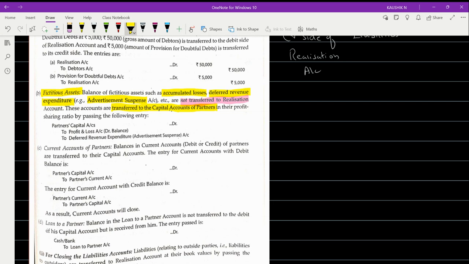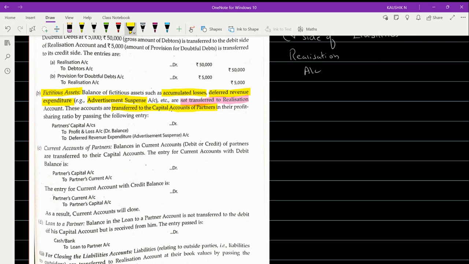Okay, fine. So this is the concept, as I said, the fictitious assets such as advertisement suspense or accumulated losses should not be taken up to your realization account. It should be taken only to the partners' capital account. And that's what they mentioned here in the journal entry. It will be taken to the partners' debit side because loss will be debited and advertisement suspense should also be debited.